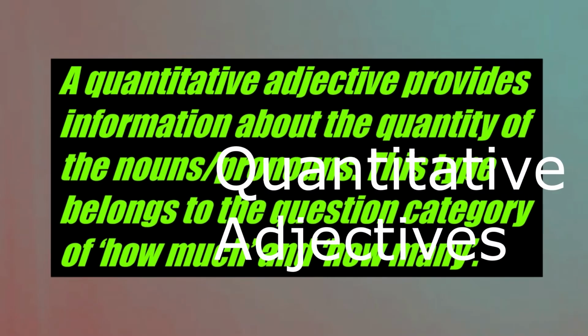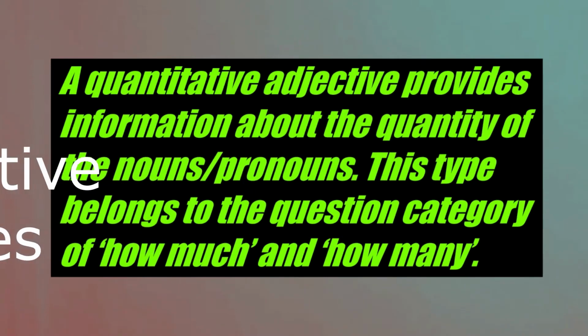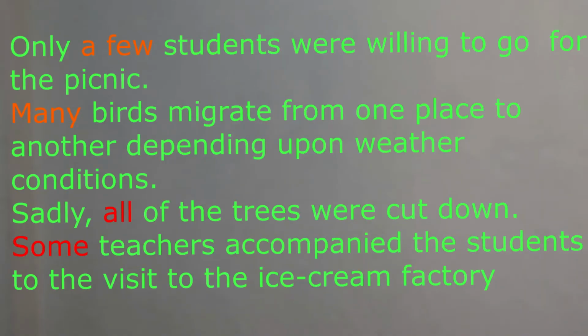Next division is quantitative adjectives. A quantitative adjective provides information about the quantity of the nouns and pronouns. This type belongs to the question category of how much and how many. Examples: only a few students were willing to go for the picnic. Here the word is a few.